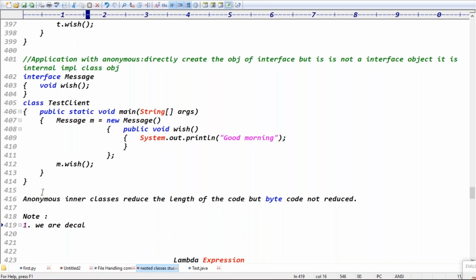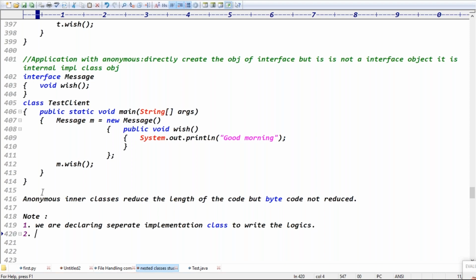We are declaring a separate implementation class to write the logic. To write the logics. This first case, we are declaring a separate class to write the logic. What is the second case?